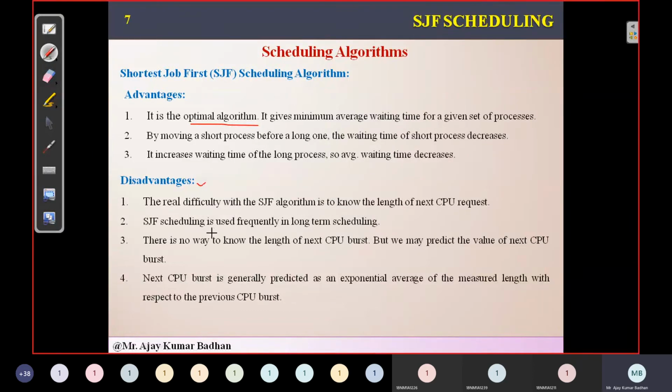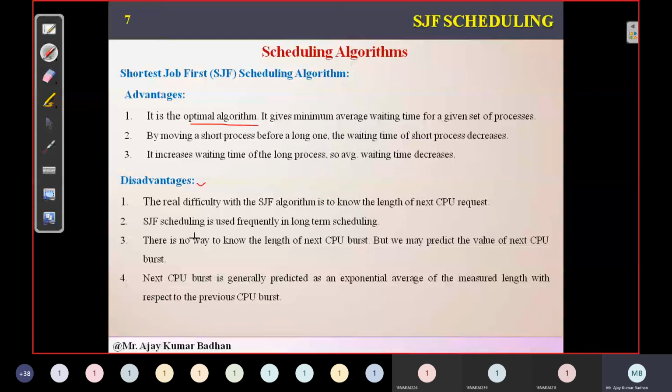But we do have certain disadvantages here. To allocate the shortest process first, we should know the burst time of that particular process in advance. If we don't know that, it's impossible. But knowing the future is very difficult, isn't it? Until a process comes into the system, we cannot know the length of its CPU burst. So predicting that is very difficult. What SJF does is try to predict. For whatever new process is coming, it will predict that maybe the length of this process is this much, and based on that it will perform the operation. That is the way it actually works.